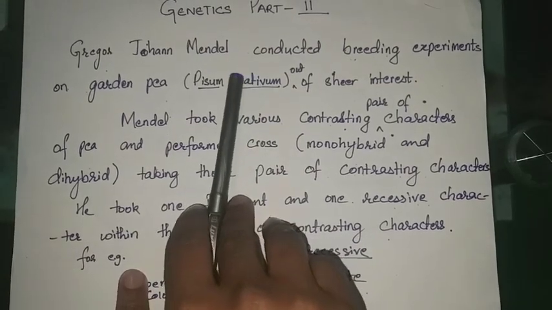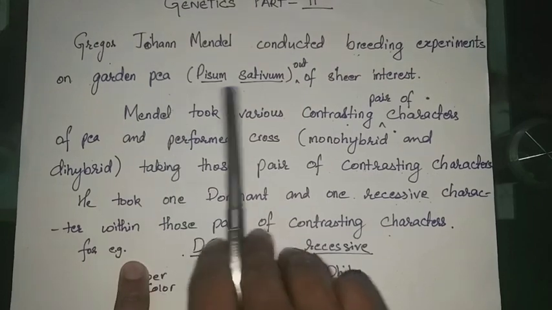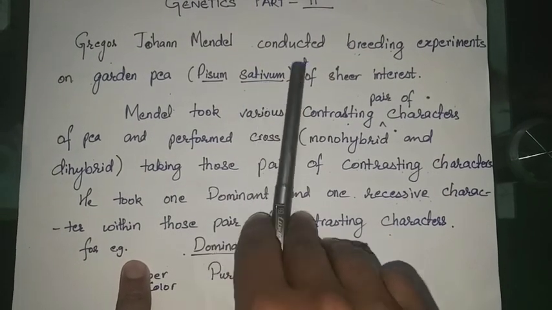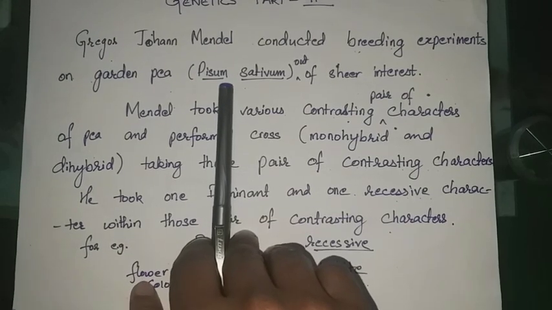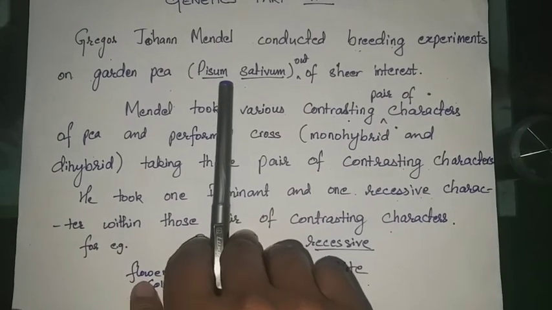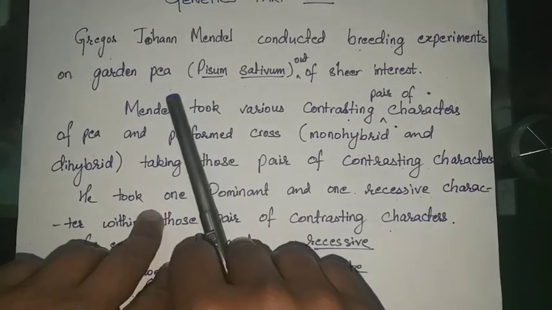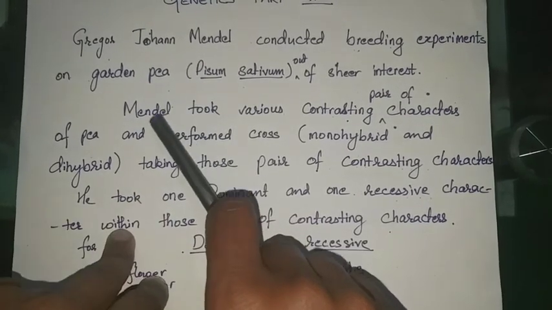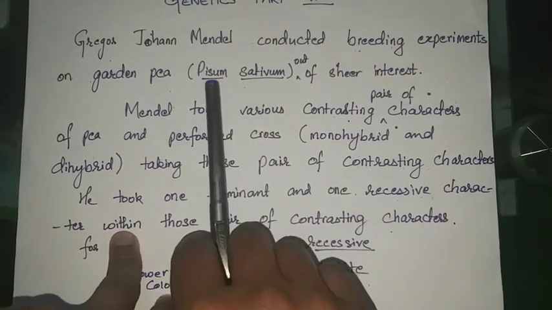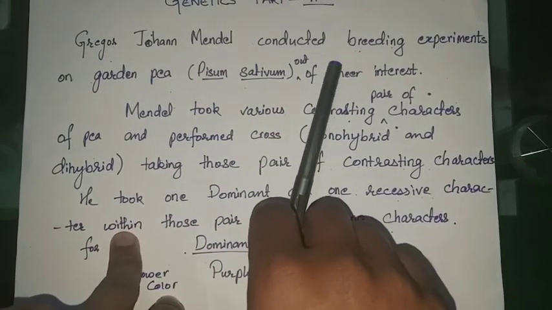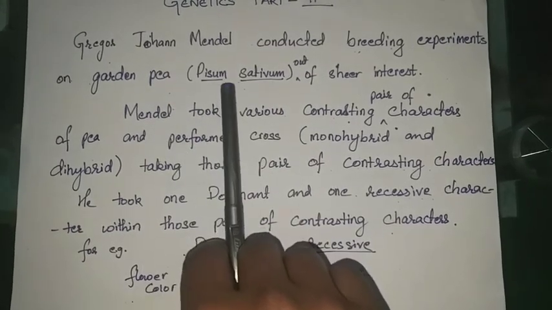Now continue with it. Gregor Johann Mendel conducted breeding experiments on garden pea, Pisum sativum, out of sheer interest. Now he was not a biologist; he was an Austrian monk who used to teach mathematics. But he was a very enthusiastic person, interested in biology. So in his interest, he performed breeding experiments on garden pea, whose scientific name is Pisum sativum.